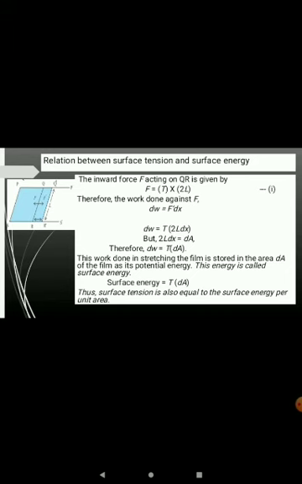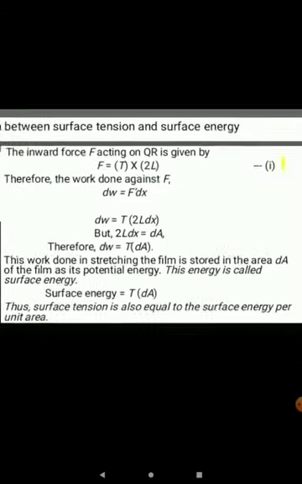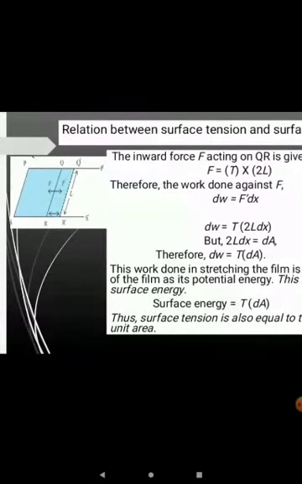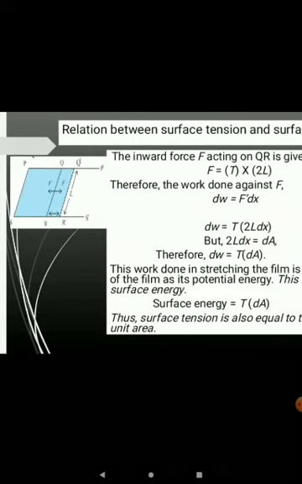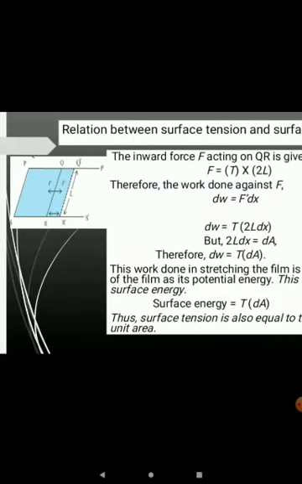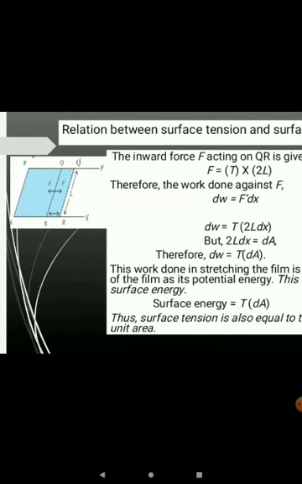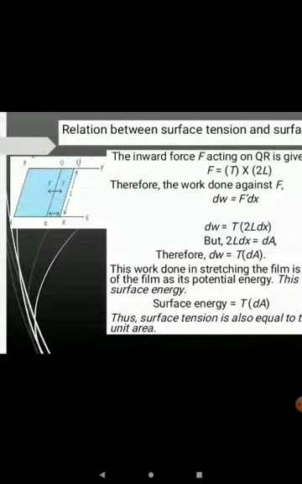Now the relation between surface tension and surface energy. Now consider a rectangular frame PQRS as shown in the figure, and dip this rectangular frame in the soap solution. Here QR is the wire, that is the movable end of this rectangular frame, and when we take this frame outside the soap solution, it forms a thin film of soap solution. In this rectangle PQRS, QR is movable.